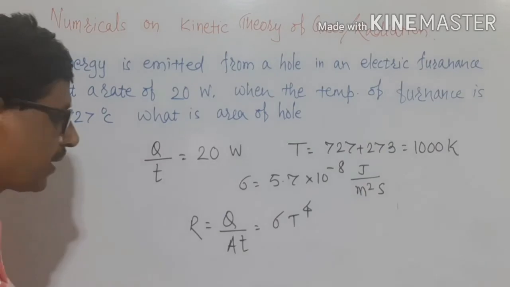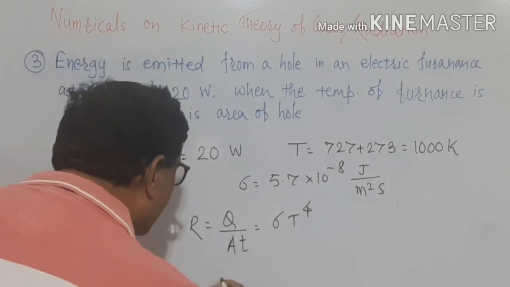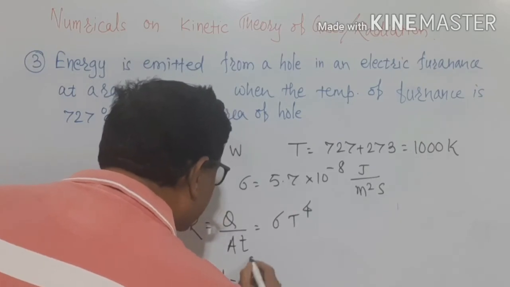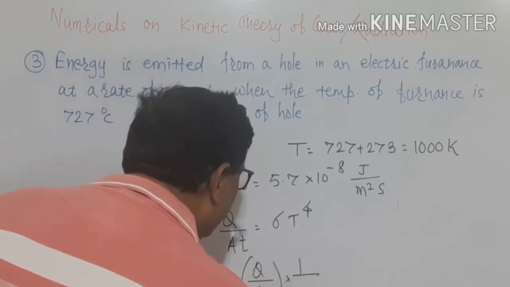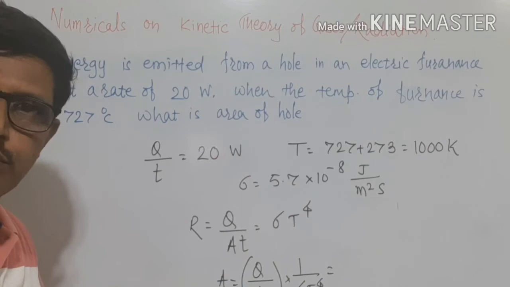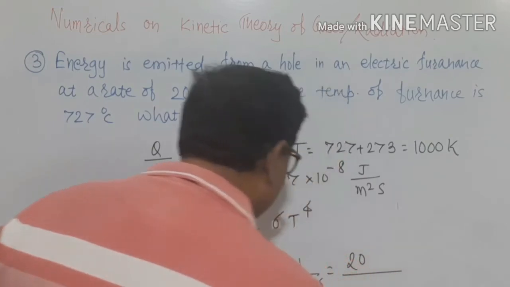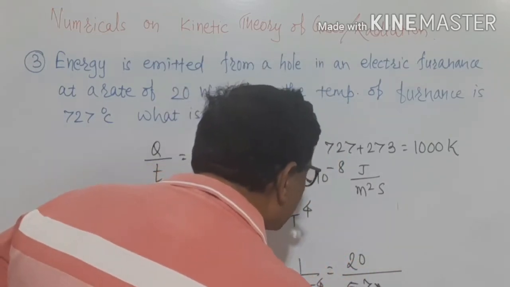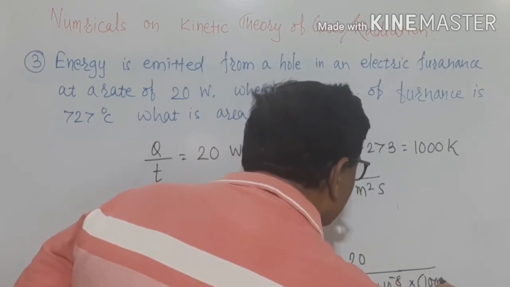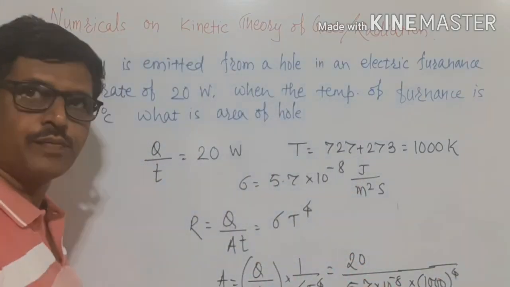Here what we have to determine is the area, and how we will determine the area. Area of the hole is equal to, we will take it to this side, Q divided by T into 1 divided by sigma T to the power of 4, and we will substitute the values and get the answer. It should be equal to 20 divided by sigma, 5.7 into 10 to the power of minus 8, and thereafter T is 1000 to the power of 4.